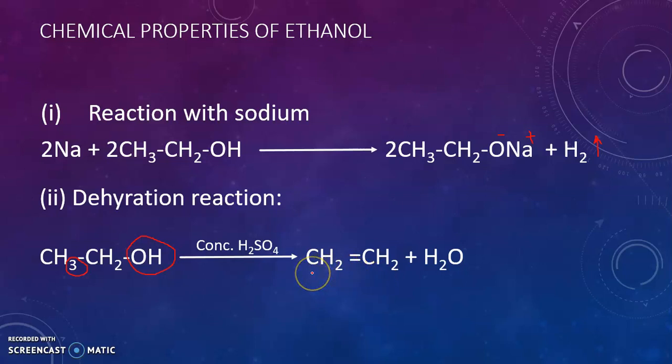It gives you ethene. Is this clear? So these are the two important properties or reactions of ethanol. We will be dealing with the next compound of carbon, that is ethanoic acid, in the next session. Till then, keep studying.